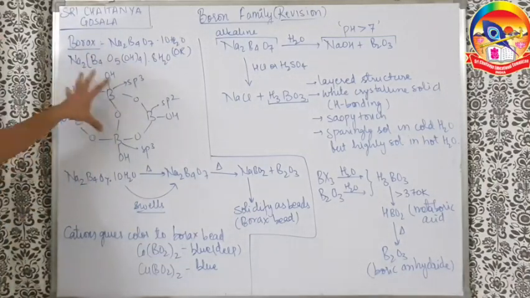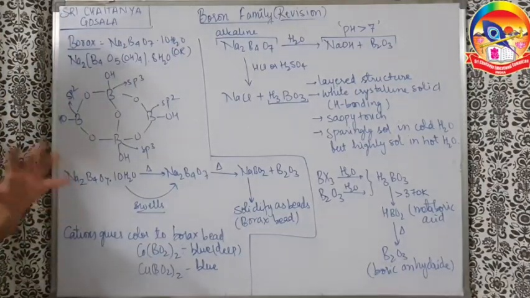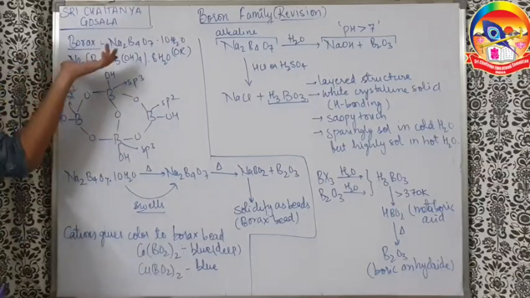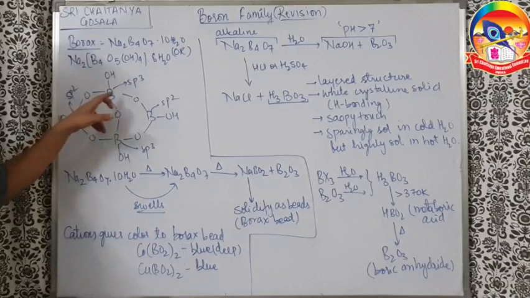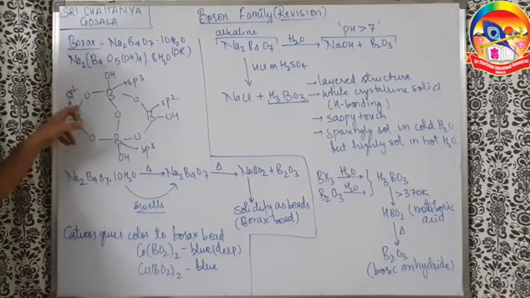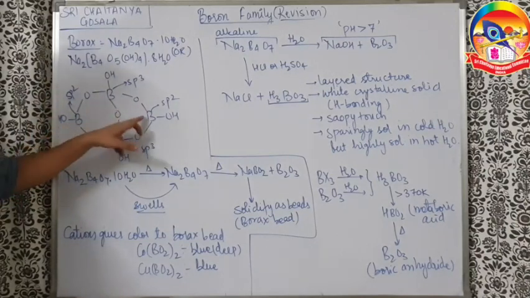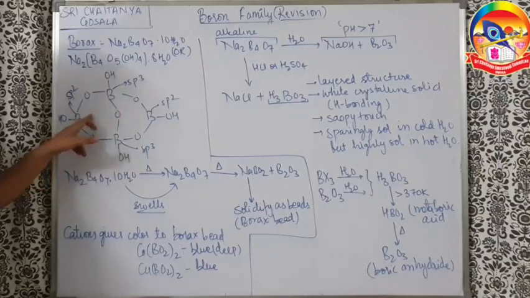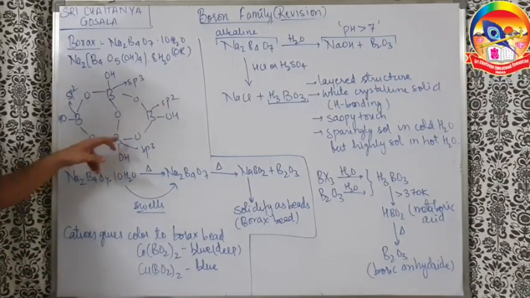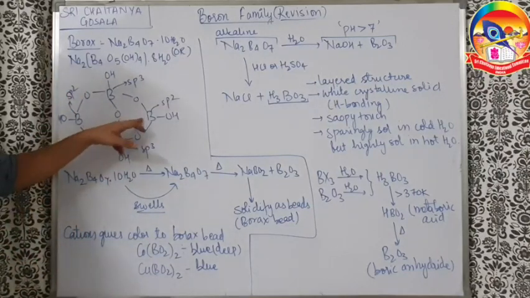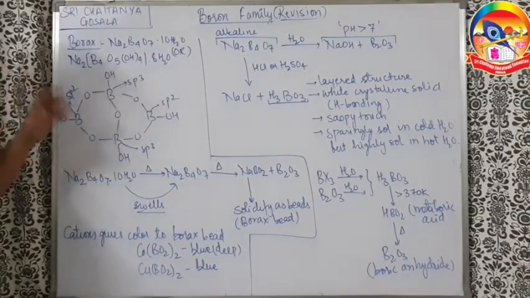Let's see how. This is the structure of borax, not there in the NCERT, but this kind of question can come because this represents the structure only. So you can check here, this is BO, BO, BO, so 4 B's are there attached to 1 O each in the bridging in this way, and there is one extra bridge in the middle also. But these two borons are not attached through oxygen here. So understand here, this boron is making 4 bonds, sp3 hybridization. This boron makes 4 bonds, sp3 hybridization. This boron makes 3 bonds, sp2. This makes 3 bonds, sp2.